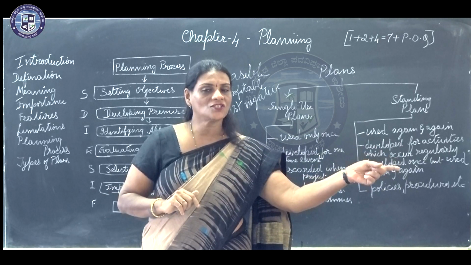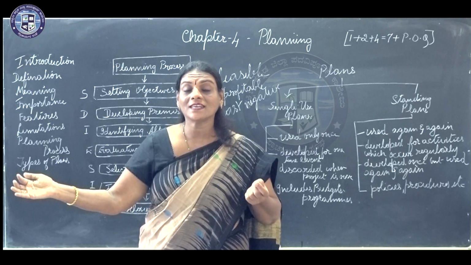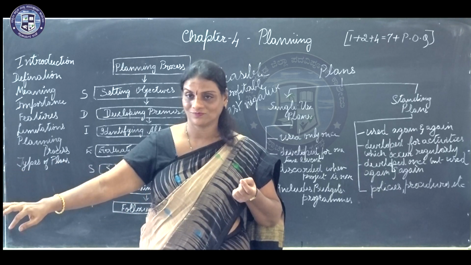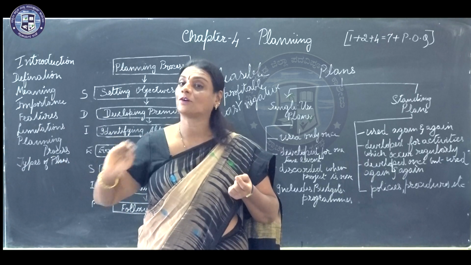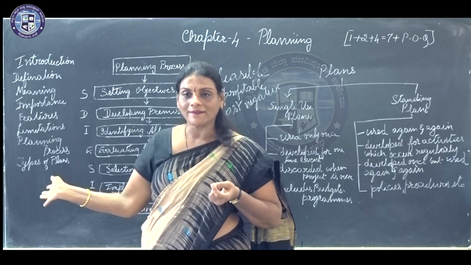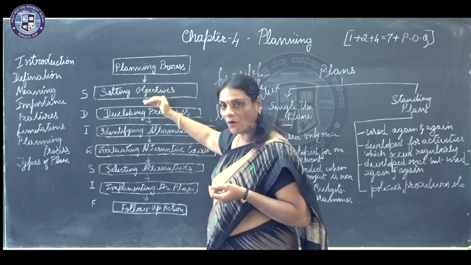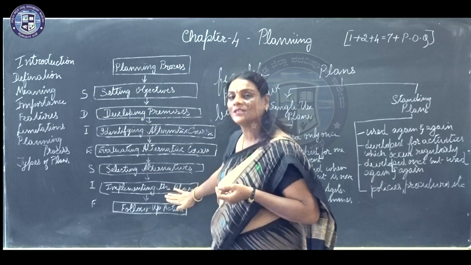By the time you reach your target, you have to cross the hurdles. What have you to see? That the hurdles don't fall down. You have to very carefully cross the hurdles. Same way here, when you are implementing, you are crossing through each level. You have crossed through all these levels and reached the implementing.